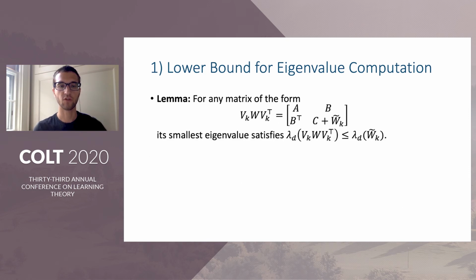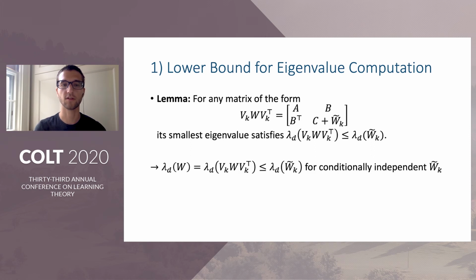Finally, we show that this unknown component of the matrix is quite important. Specifically, the smallest eigenvalue of VWV transpose is upper bounded by the smallest eigenvalue of W tilde. Since V is a rotation matrix, this means that the smallest eigenvalue of W is also upper bounded by the smallest eigenvalue of W tilde.